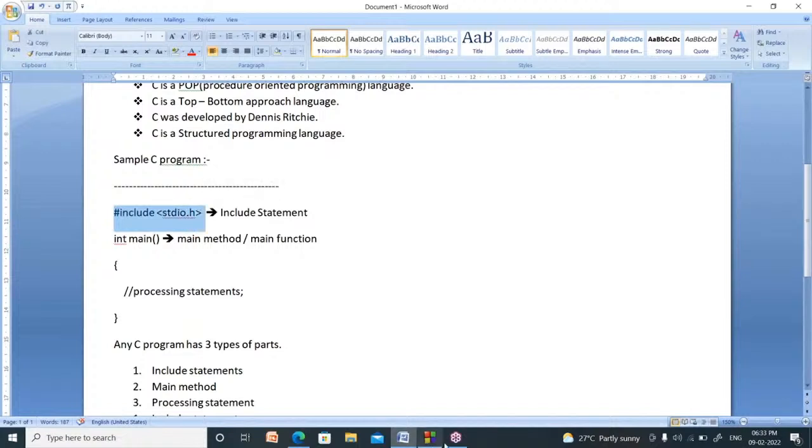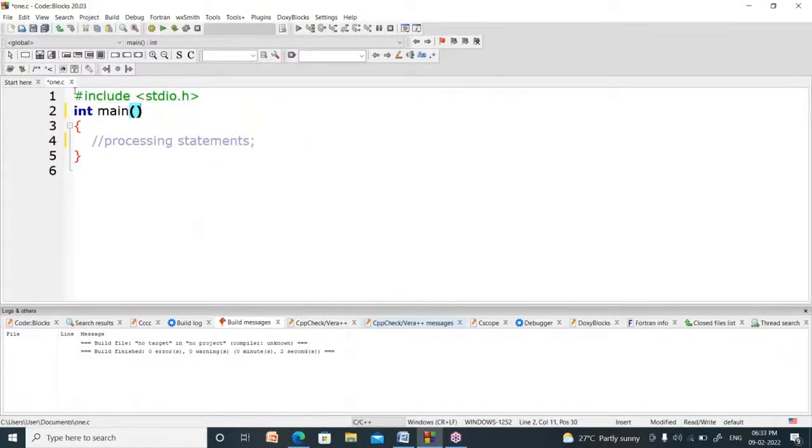Now what is the meaning of this one? Why do we have to write hash include stdio.h at the top of every program? Your aim is to build some application, nothing but an app. Application, app, program are common terminologies. To build an application, we need to use a lot of tools. Those tools are already developed by Dennis Ritchie and kept in a header file called stdio.